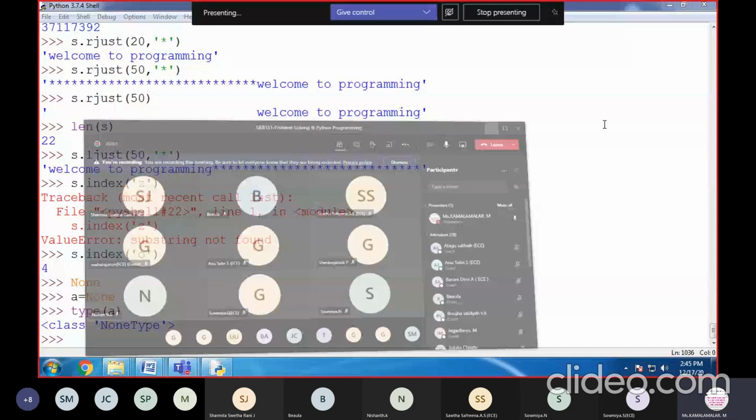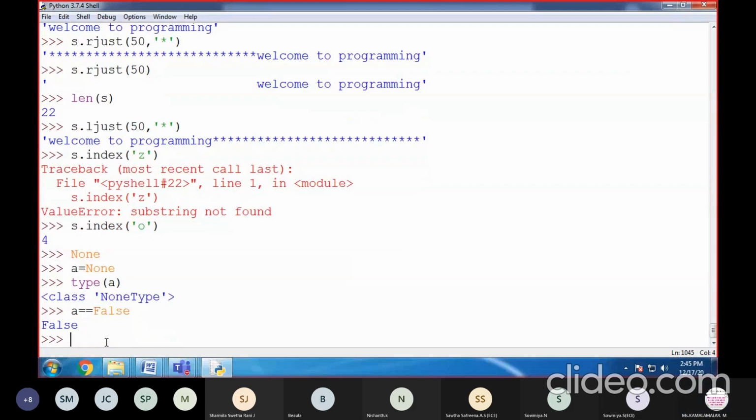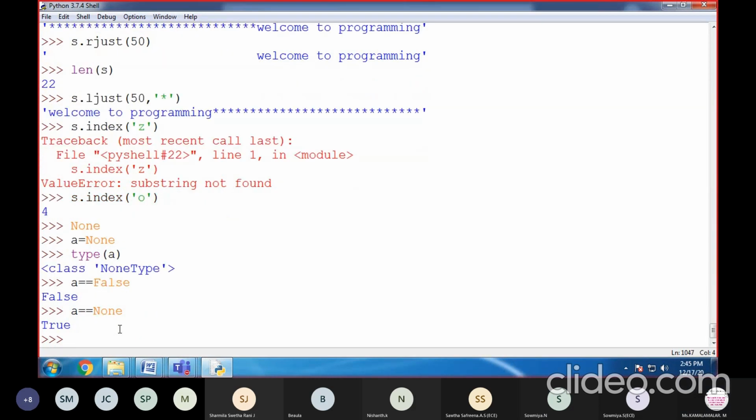A equal to False. It's False. None is not equal to False. A is equal to None. A is not equal to a string.